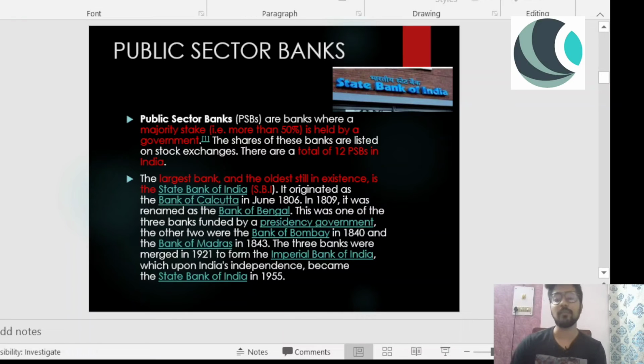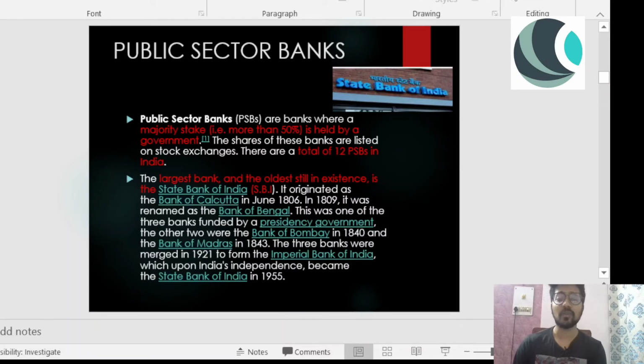This was one of the three banks funded by a presidency government, right? The other two were the Bank of Bombay. So, that time when we were under Britishers' rule, there were still banks in our country. I think those who know about this, it won't be a shock to them, but those who are not aware, there is something new to learn for you guys. So it originated as Bank of Calcutta in 1806. In 1809 it was renamed as Bank of Bengal. This was one of the banks which was funded by presidency government. And in 1840, Bank of Bombay and Bank of Madras were the other two banks.